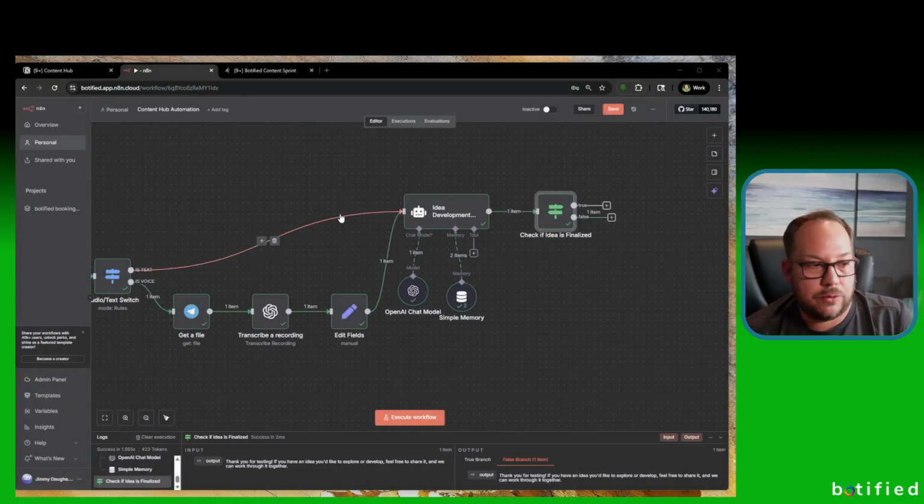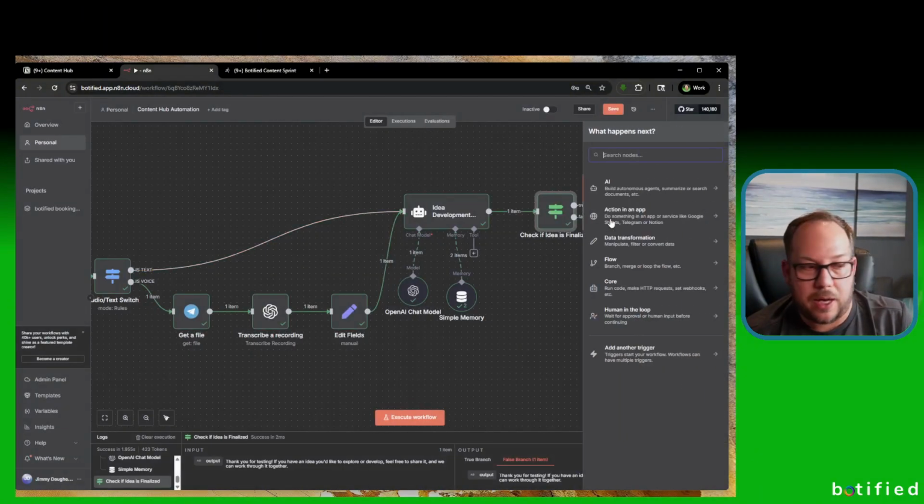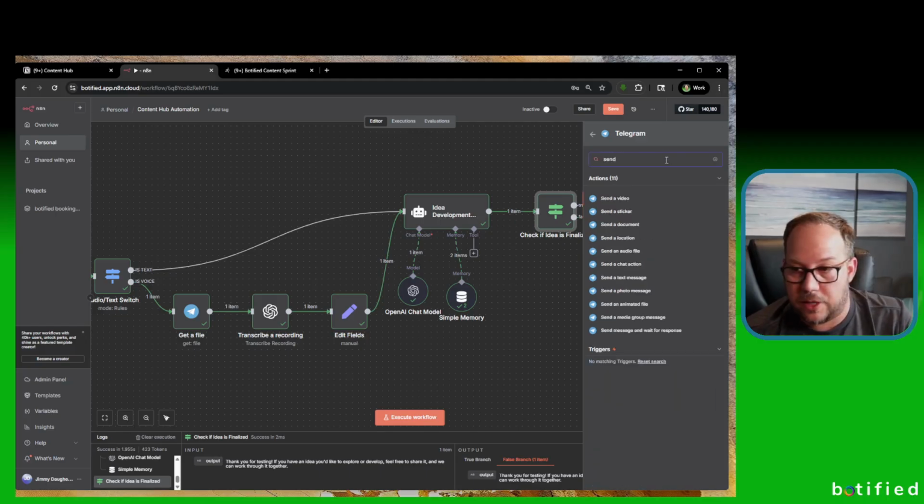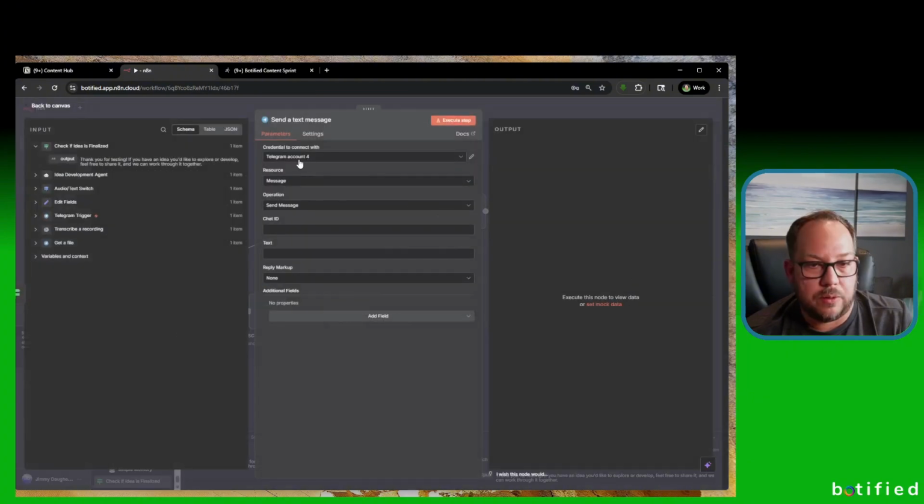Otherwise, if it's false, we need to add another Telegram node, not a trigger. This Telegram node is just a send message node, the node that's going to be interacting with the person on the other side doing the chatting. So we're going to do send a text message. Make sure your Telegram account is chosen. The resource is message, and your operation is send message.